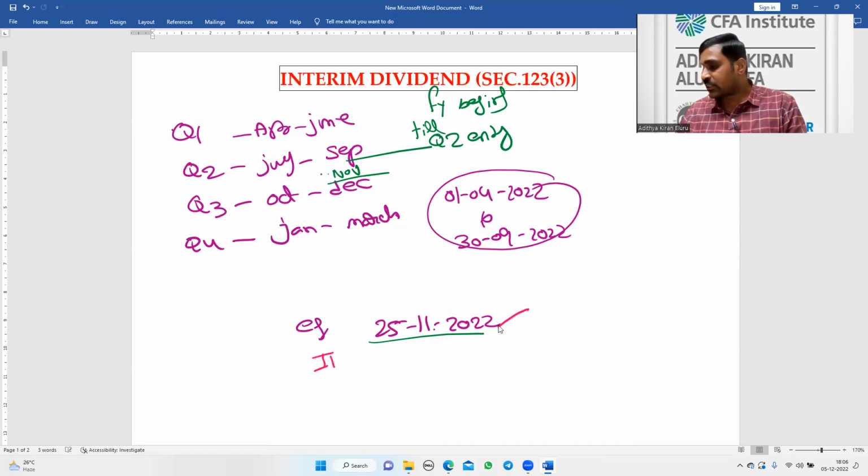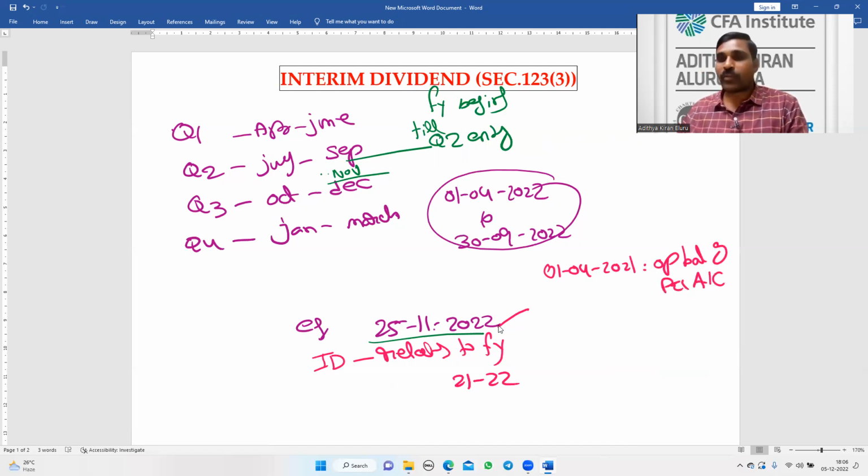interim dividend is related to financial year 21-22, assuming the AGM is not yet conducted on this date. So whatever the balance, financial year opening balance 1st April 21, the opening balance of profit and loss account. Next, April 21 to March 22 profits earned.